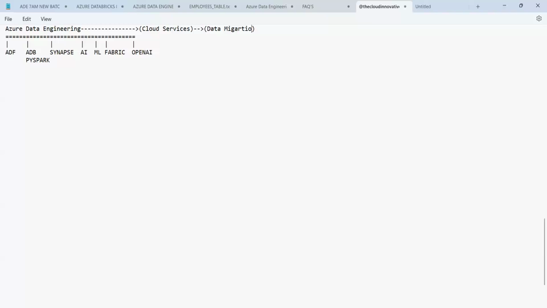The first one is data migration. The second is data integration. Then we have data summarization, and then data visualization. These are all the jobs you can do by using Azure data engineering. This part we have already discussed yesterday.